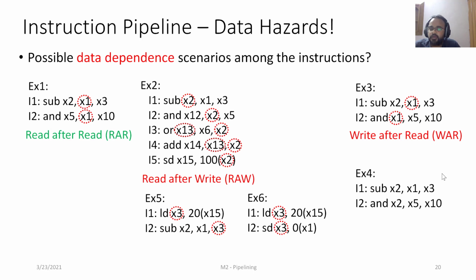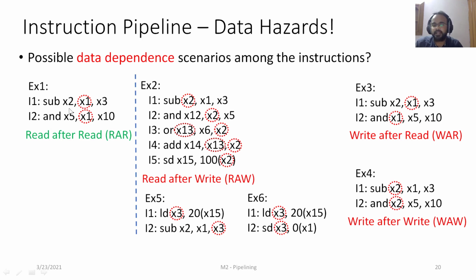Another data dependent scenario is where both the instructions are writing to the same register. Here, both I1 and I2 are writing to the register X2, right? Now, by the end of execution, what we expect is the value in X2 will be the value written by ANDing x5 and x10, right? But is there a case where x2 is the value of x1 minus x3? Under all normal circumstances, we will not encounter that issue. But there is a dependence. This is called write after write dependence.